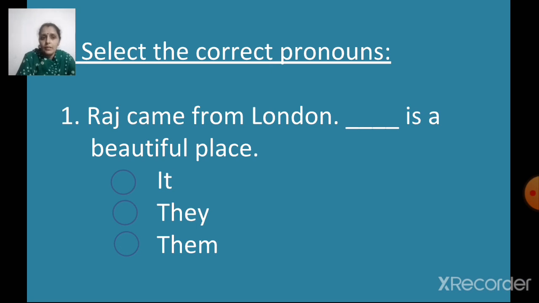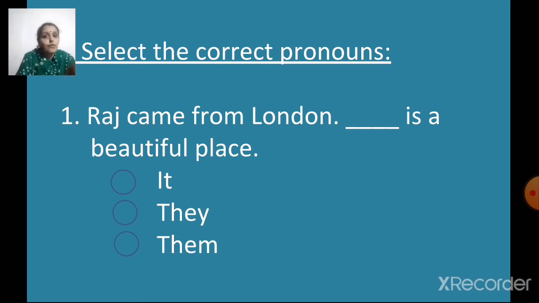Raj came from London. Dash is a beautiful place. Let's read it again. Raj came from London. This is the first sentence. Dash is a beautiful place is the second sentence. Now as I said, we will not repeat the noun in the second sentence. So we are going to use a pronoun. So about what are we talking? We are talking about a place. Now see in the first sentence, Raj came from London. Which is the place here? London is the place here.